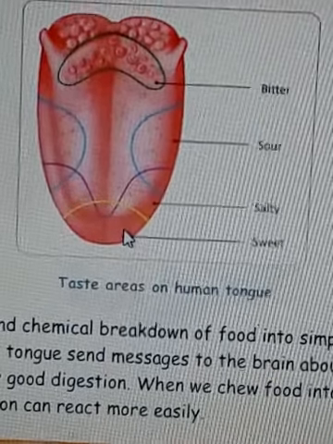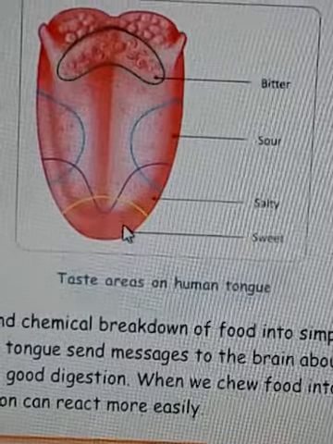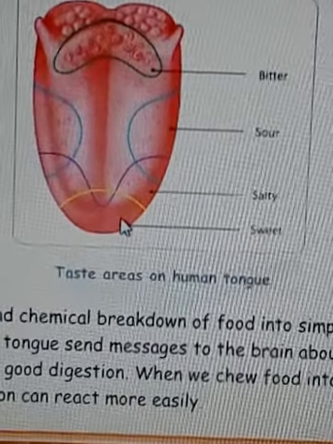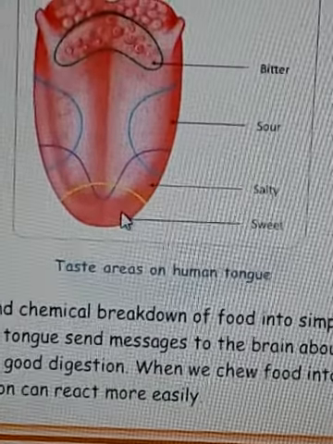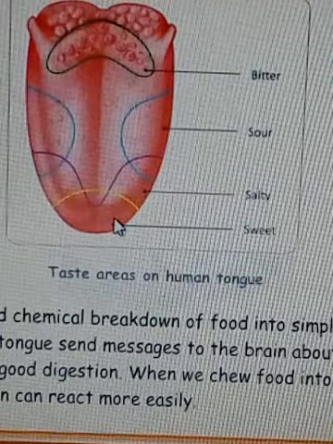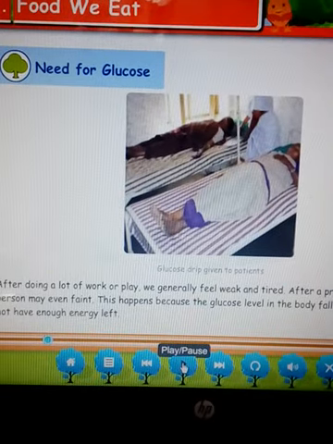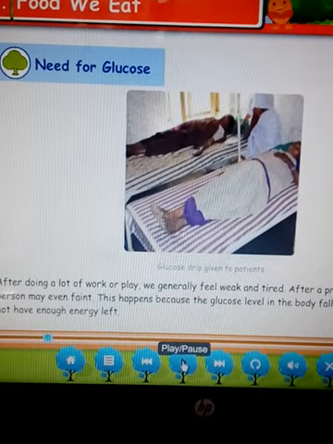And what is the taste of glucose? Glucose is having a sweet taste. Next is need of glucose. What is the need of glucose in our body? Children, the second topic is need for glucose.